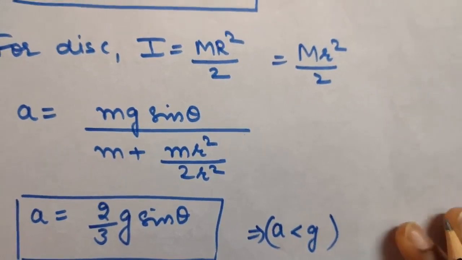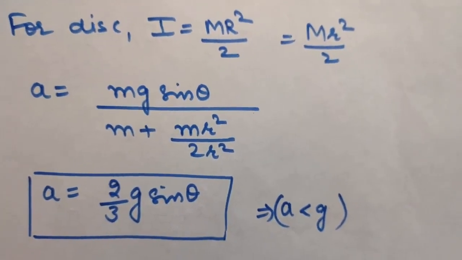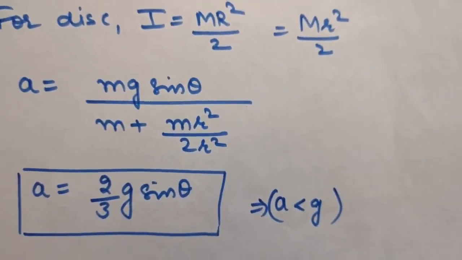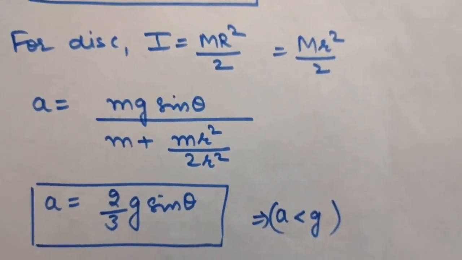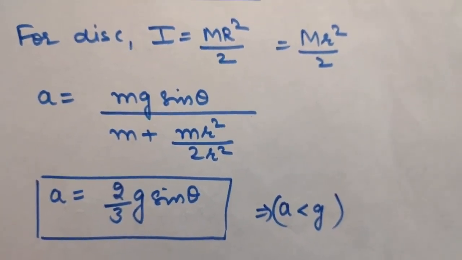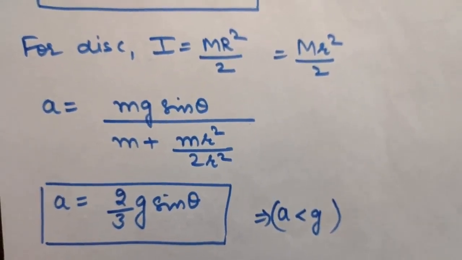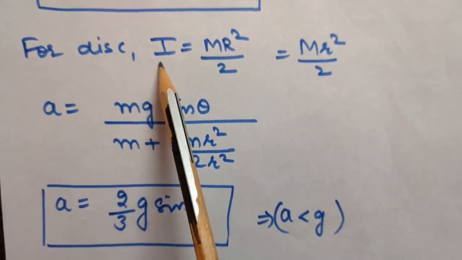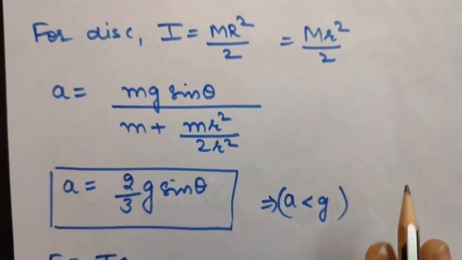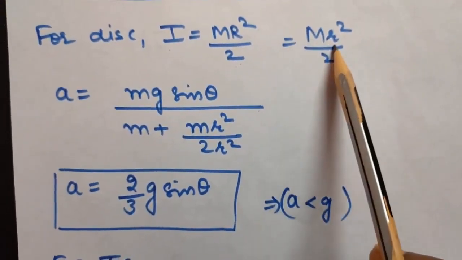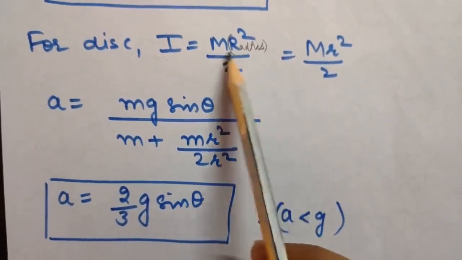So if a cylinder is rolling and you have a side view of it, you will see as if a disk is rotating, right? So we can use the moment of inertia for a disk. When the cylinder is rolling, it is rolling about an axis which is perpendicular to its plane and passing through the center. So we can use the same formula of moment of inertia, that is mr square by 2. This you have done in your previous lecture. We are assuming the radius to be small r, so it will be m small r square by 2. Don't get it confused with normal radius, keep it as radius square.